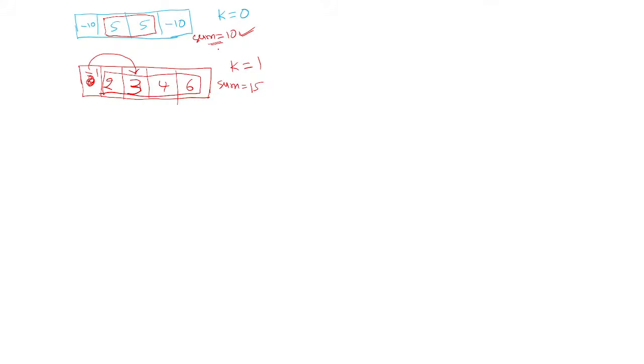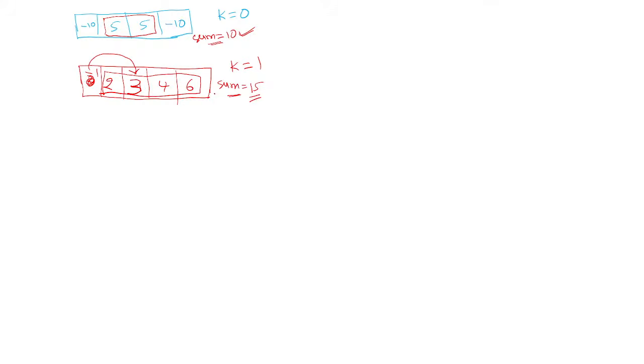Having known this problem, understand the logic of the problem. Now we need to work out the in-depth logic; this is just a broad view of the solution. Since it is visible to us, you can say that 2, 3, 4, 6 forms the subarray whose sum is maximum, 15.